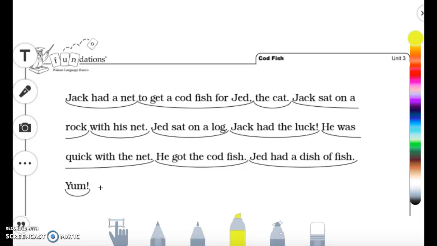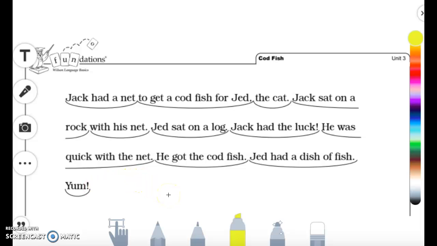Alrighty, ready? I'm going to start. Please read with me. Start with the title. Codfish. Jack had a net to get a codfish for Jed the cat. Jack sat on a rock with his net. Jed sat on a log. Jack had the luck. He was quick with the net. He got the codfish. Jed had a dish of fish. Yum!